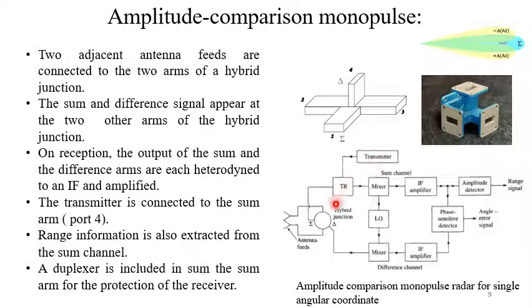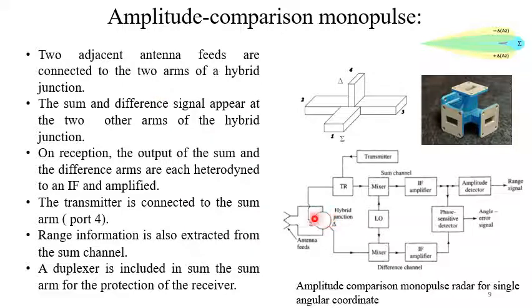So this is the basic block diagram of amplitude comparison monopulse radar, and this one is drawn for a single angular coordinate. We could have drawn it for two angle coordinates, but that would be a little bit complex. So we are trying to understand the basic principle only. Two adjacent antenna feeds are connected to the arms of a hybrid junction.